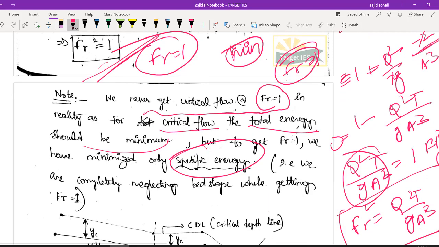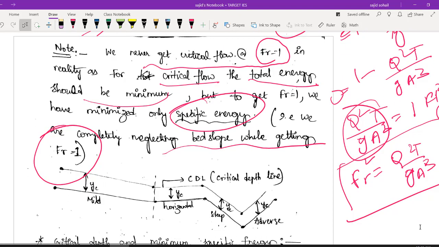But as we are neglecting this bed slope and datum, what I can do is take my Froude number as 1. I am ignoring it and taking my Froude number as 1. It has limitations, but I am undermining those limitations. Whenever your Froude number is 1, the flow is critical, and there will be a certain depth of water with which it is flowing. If you join those points, your critical depth along the flow, you will get a line, and I am calling this line the critical depth line. It is the critical depth line.